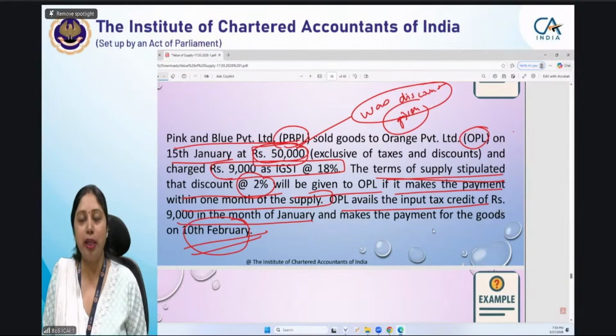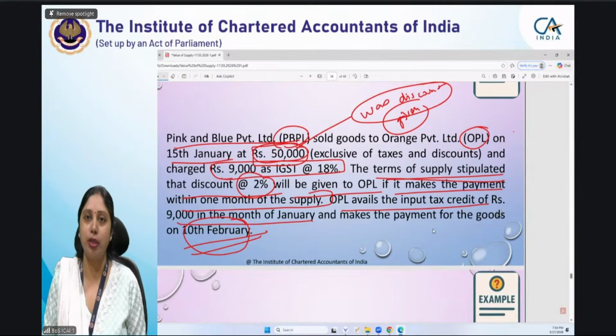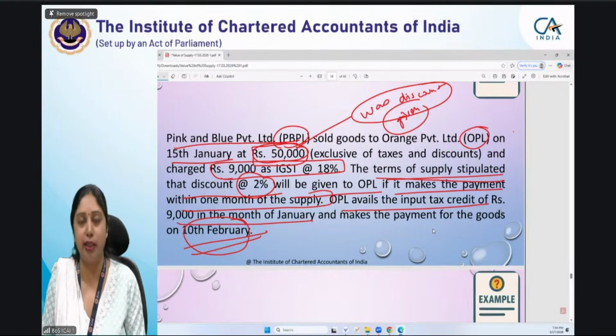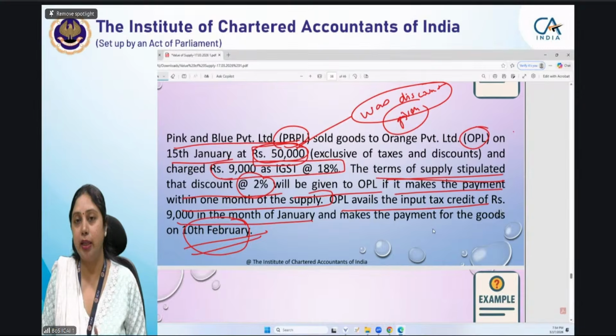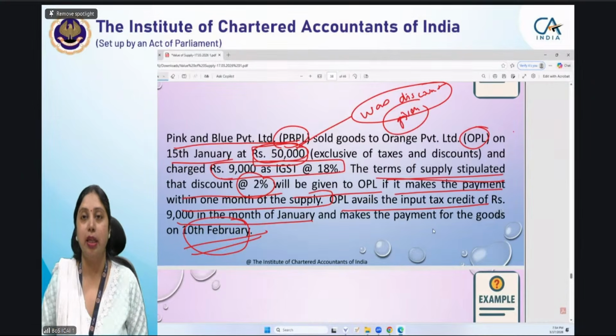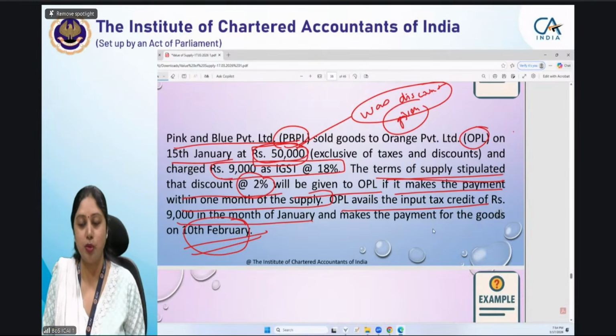तो सिंपल है. इफ यू वांट टू डिटरमिन फॉर एनी क्वेश्चन इन एनी ऑफ द एग्जाम क्वेश्चन और वेयर एवर यू वांट टू डिटरमिन इट इन योर डेली लाइफ ऑल्सो. डिस्काउंट अगर आपने गुड्स को परचेज करते हुए डिस्काउंटेड वैल्यू पे की है then it is discount at the time of supply. But if you have paid the entire consideration at the time of purchase or availing the services and thereafter at some other point of time that discount is being availed by you, then that is a post supply discount. So I hope nobody has any doubt regarding post supply discount कि ये post supply है या नहीं है.